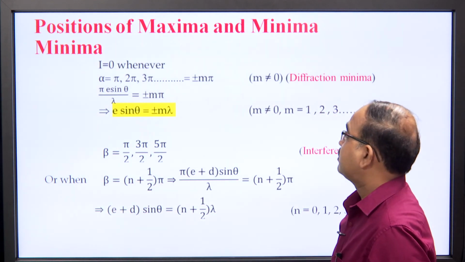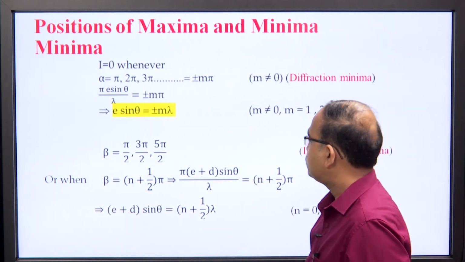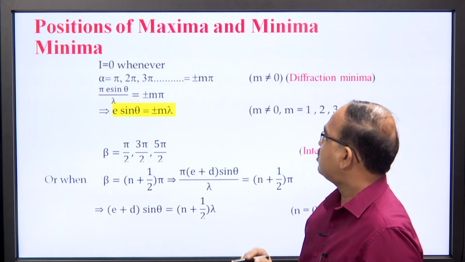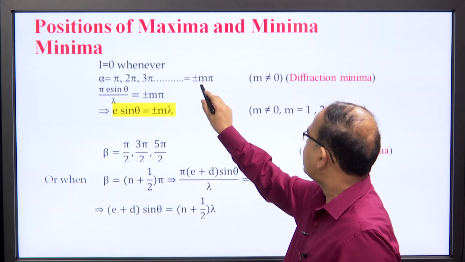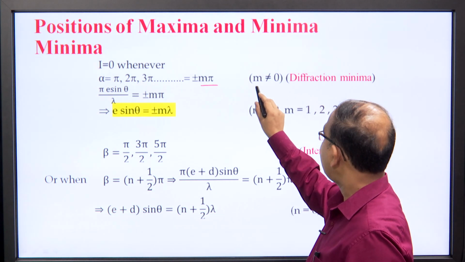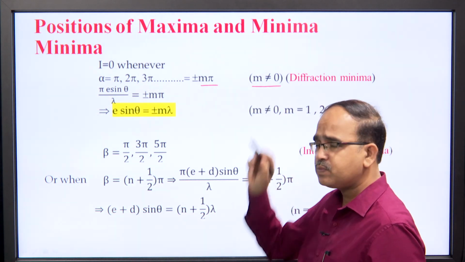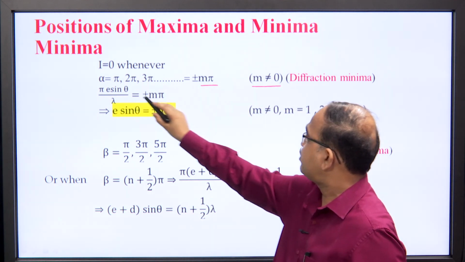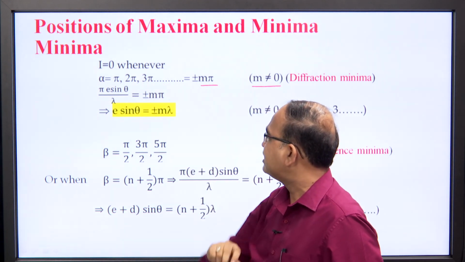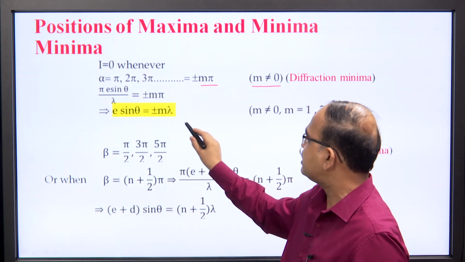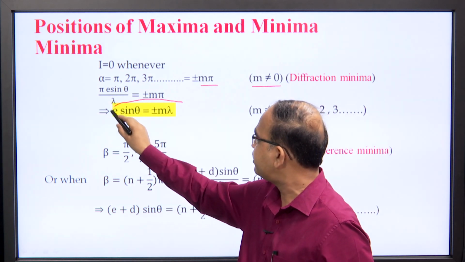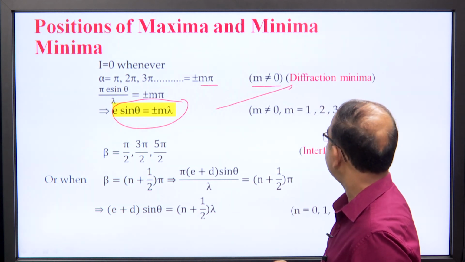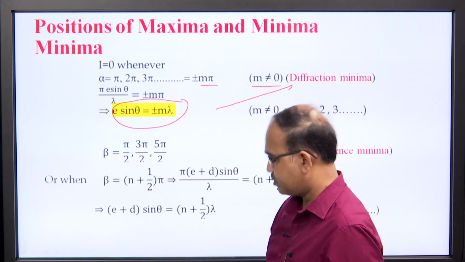Minima: the intensity will be minimum for two different values, for alpha and for beta. It will be 0 for alpha equal to plus minus m pi. Here again m cannot be 0 because it will correspond to the principal maxima. When alpha is replaced by pi over lambda times e sin theta, we have the equation e sin theta is equal to plus minus m lambda. As earlier, this is diffraction minima, the same equation that we have already seen.